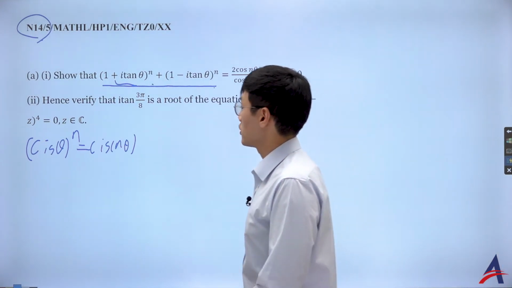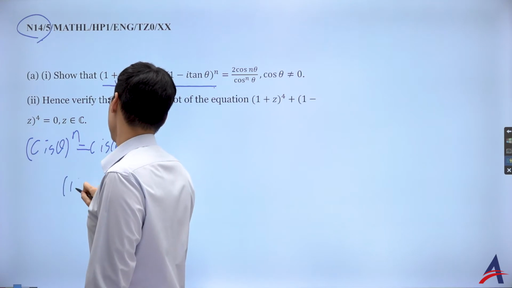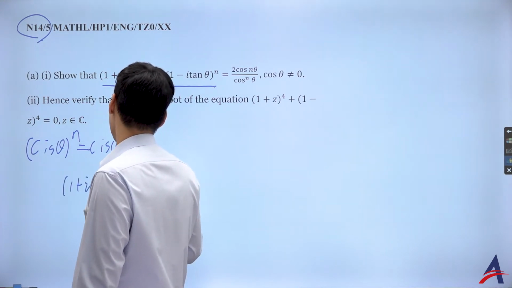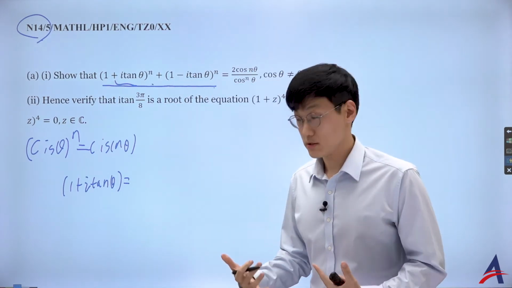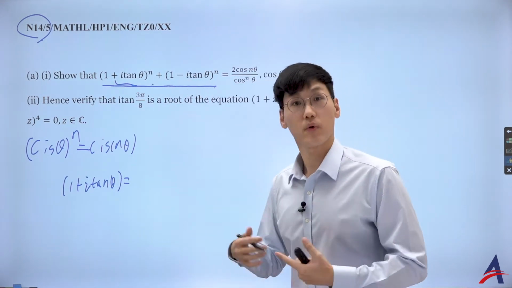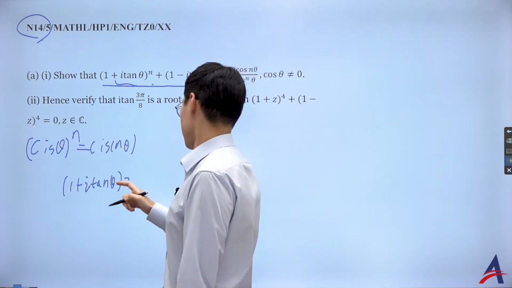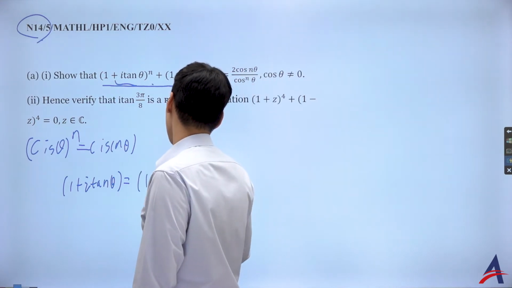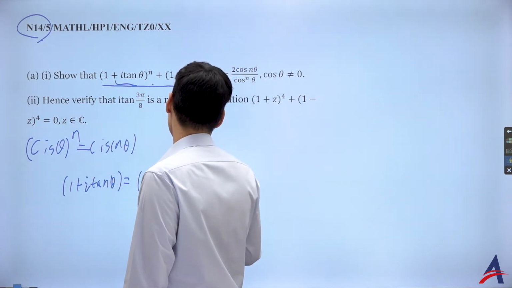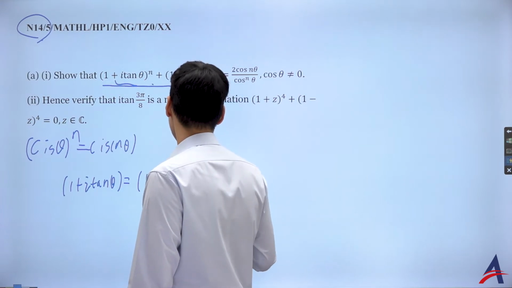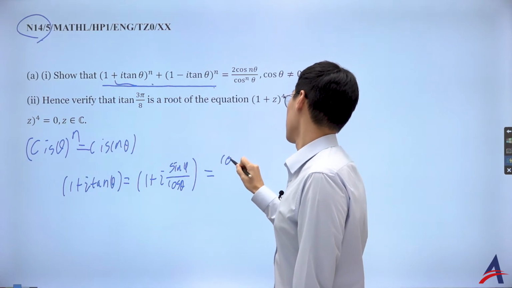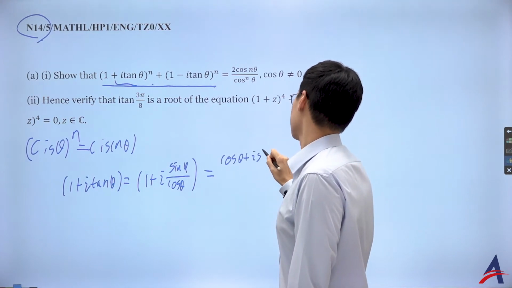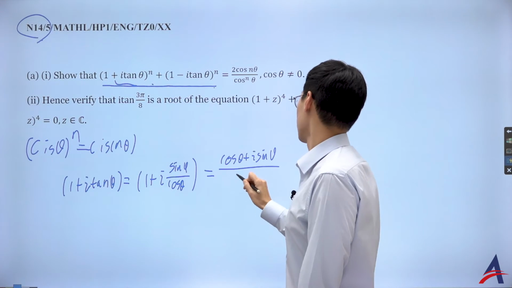But if I quickly show you, 1 plus i tangent, to induce some form of sine and cosine, I can do the rise over run, sine over cosine. So it's going to be 1 plus i sine theta over cosine theta. Then I put it into a common denominator: cosine theta plus i sine theta over cosine theta.